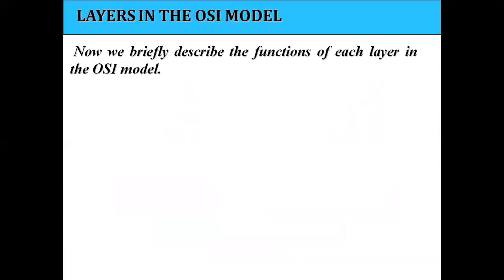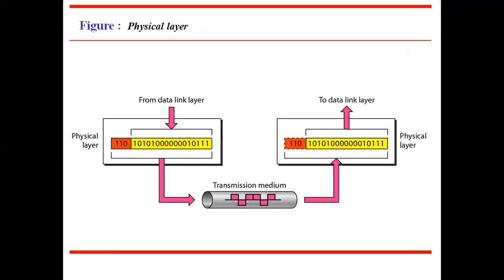Now we look at the functions of the layers, beginning with the physical layer. The physical layer takes the data from the data link layer, adds the header, and sends it to the transmission lines.